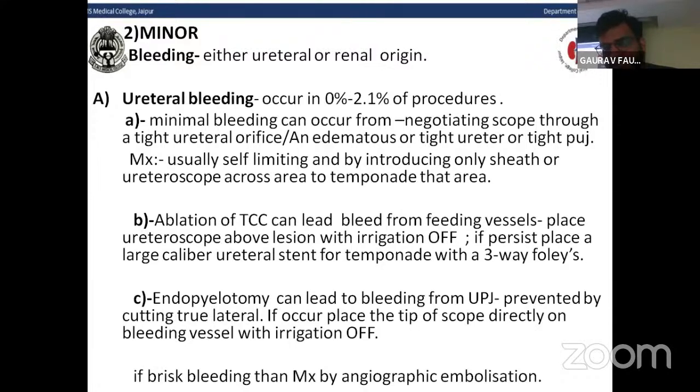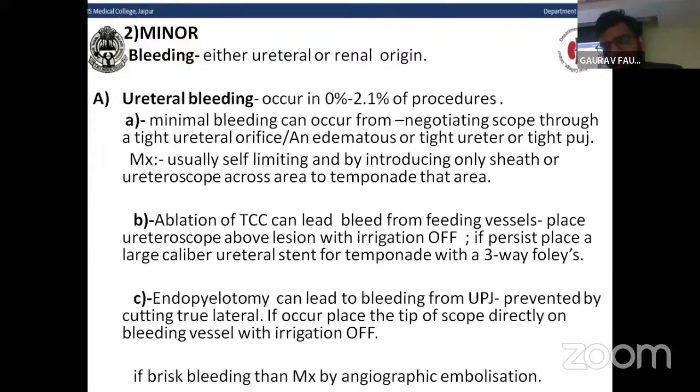In these conditions, place the ureteroscope above the lesion with irrigation off, and if bleeding persists, place a large caliber ureteral stent for tamponade with a three-way Foley in the urinary bladder. Endopyelotomy can lead to bleeding from the UPJ, which is prevented by cutting true lateral, because cutting anteriorly or posteriorly can injure the vessels near the pelviureteric junction.